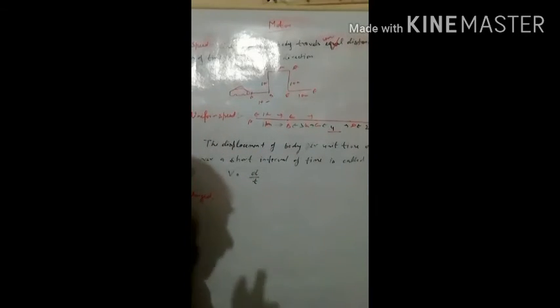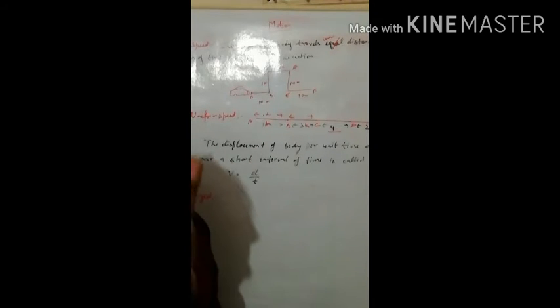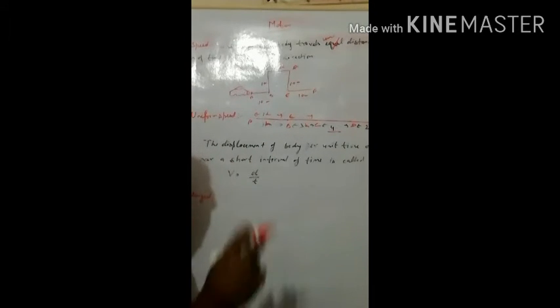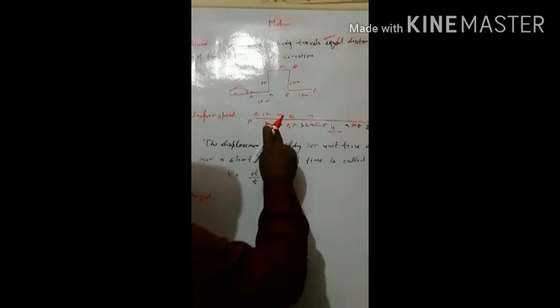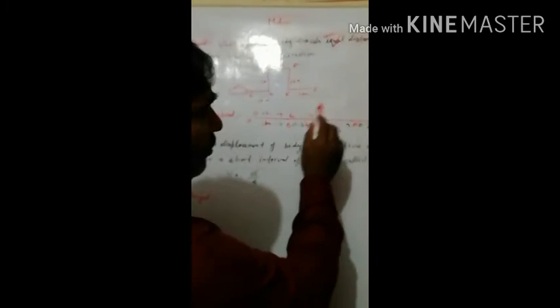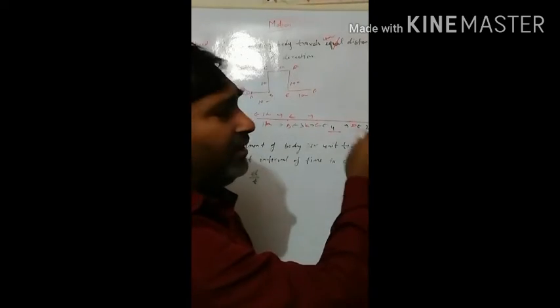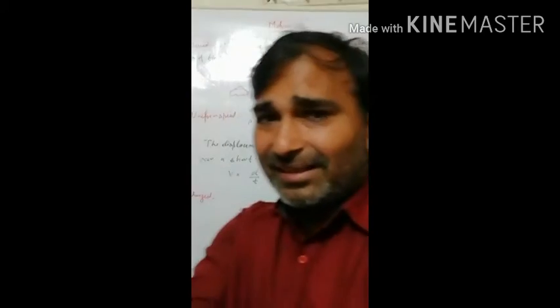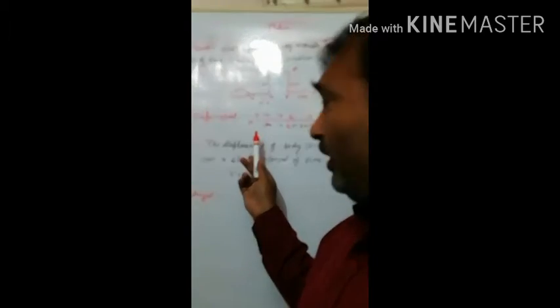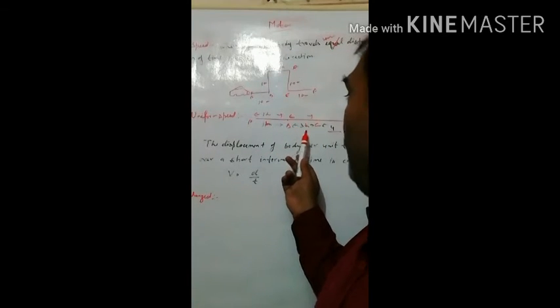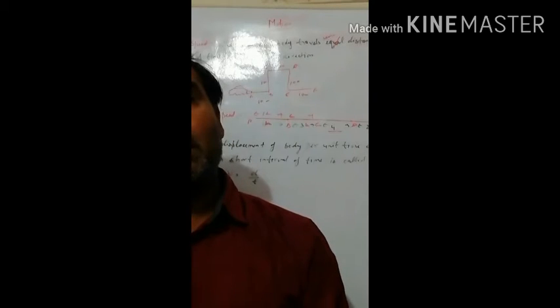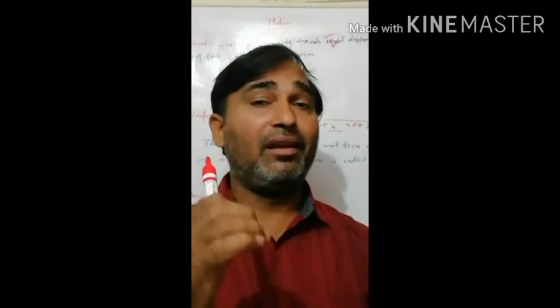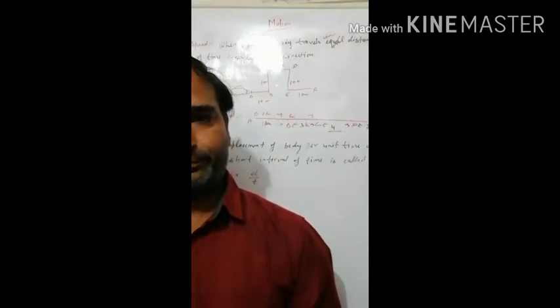The time gap is 1 hour each: A to B 1 hour, B to C 1 hour, C to D 1 hour, and D to E 1 hour. But the distances are 1 kilometer, 3 kilometer, 4 kilometer, and in the last 2 kilometer. This means unequal distance, so you are in non-uniform motion.